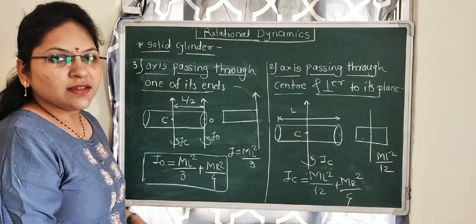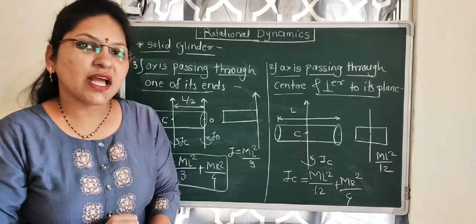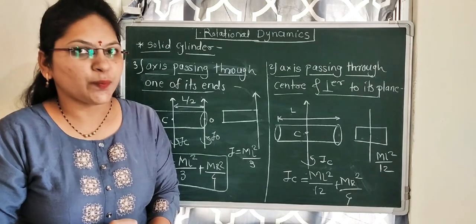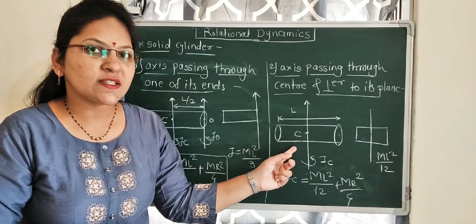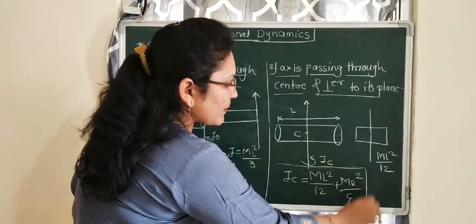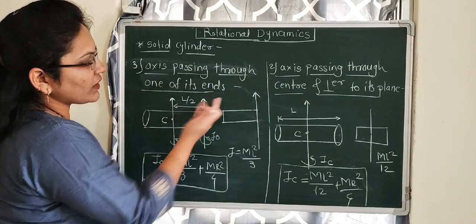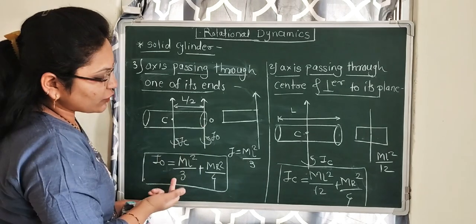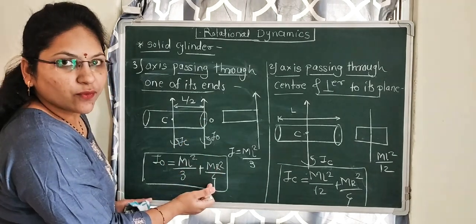Here we have seen three cases. About its own axis, the moment of inertia is mr square by 2. Then about an axis passing through the center and perpendicular to its plane, the moment of inertia is ml square by 12 plus mr square by 4. Then when the axis is passing through one of its ends, the moment of inertia is ml square by 3 plus mr square by 4.